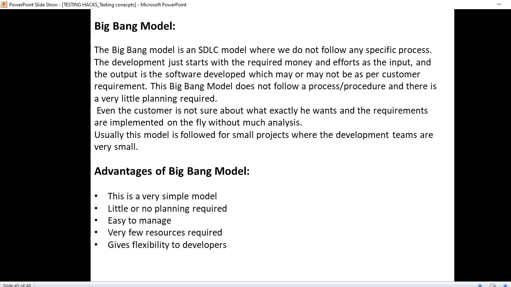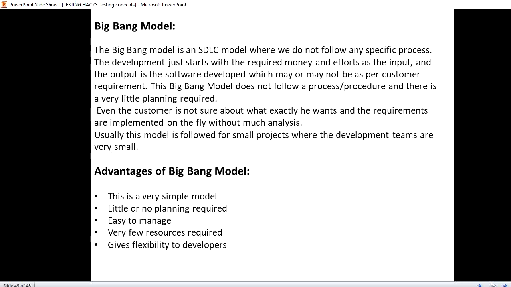So what are the advantages of the Big Bang model? This is a very simple model. Little or no planning is required. It is easy to manage, and very few resources are required. It gives flexibility to the developers.